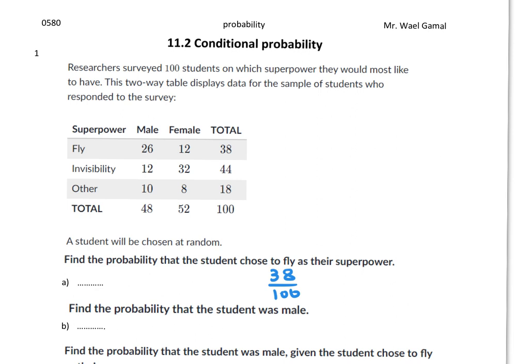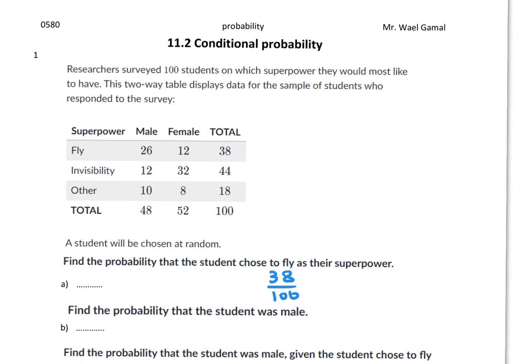Now for B. Find the probability that the student was male. So the number of males is 48, and the total is 100. So 48 over 100.